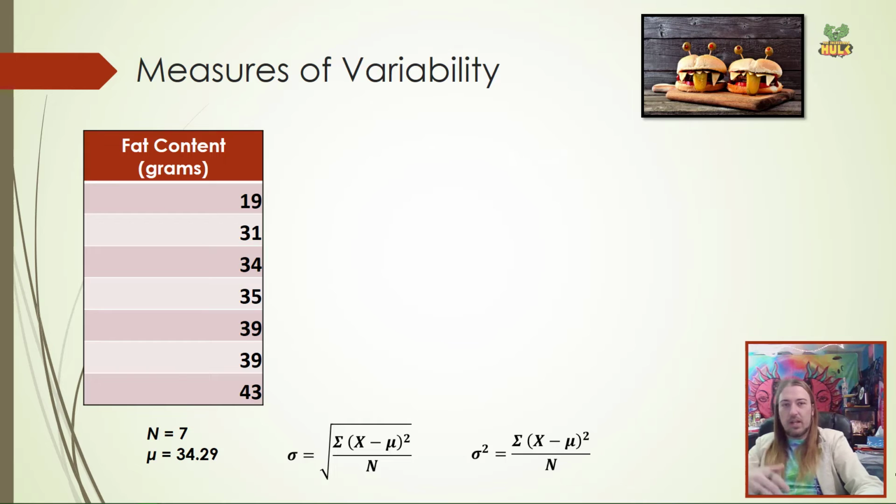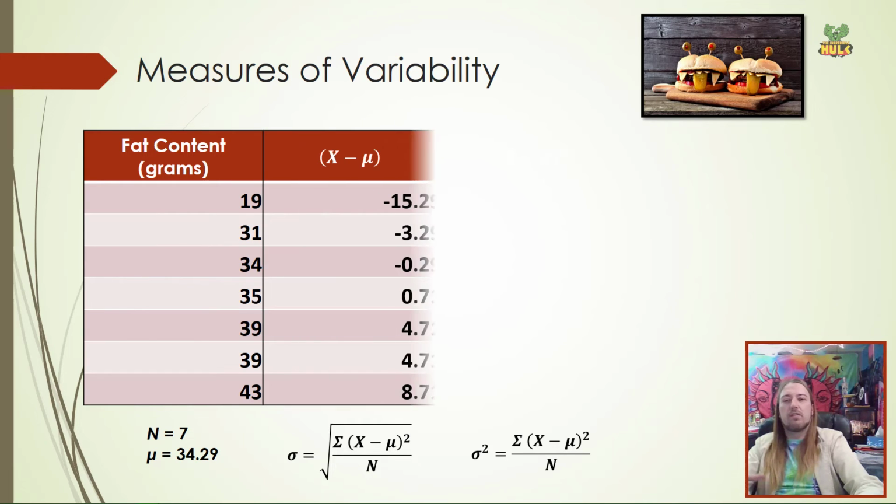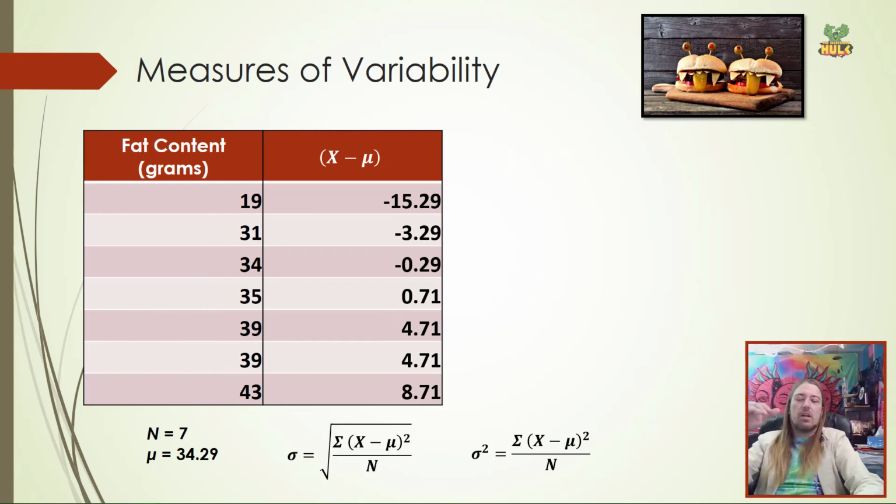So we'll start out with 19 minus 34.29 to give us a negative 15.29. Do this the whole way through, right, all the way down to 43 minus 34.29, giving us the 8.71. Okay, what's the next step in the order of operations? It's the E, the exponents.